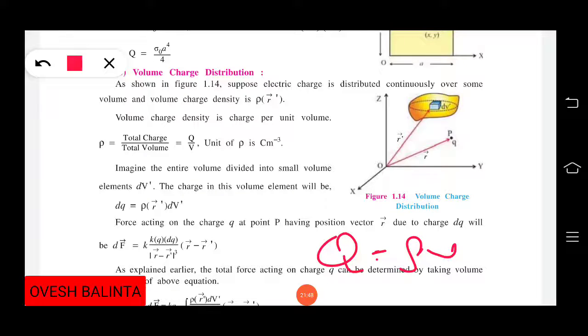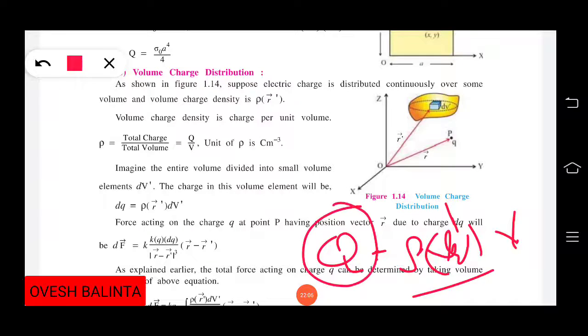Whenever we are talking about any particular position, the position vector is r dash, so rho r dash into v gives the value of q.